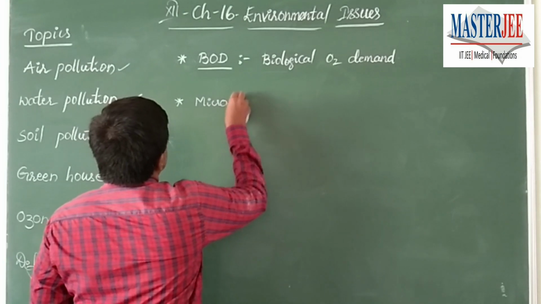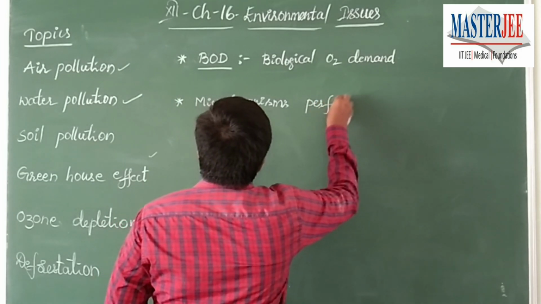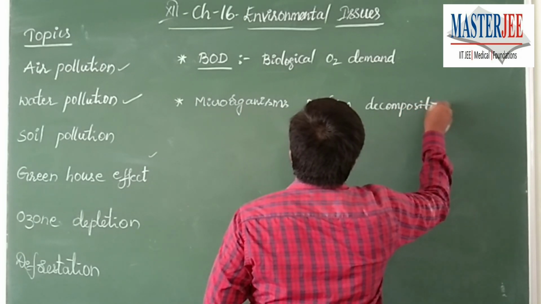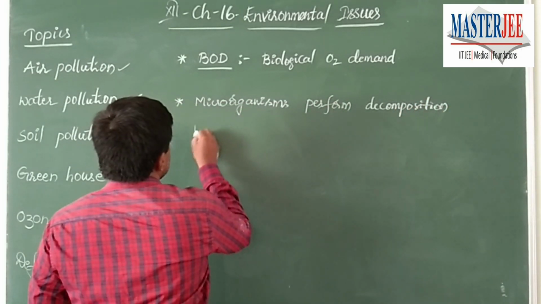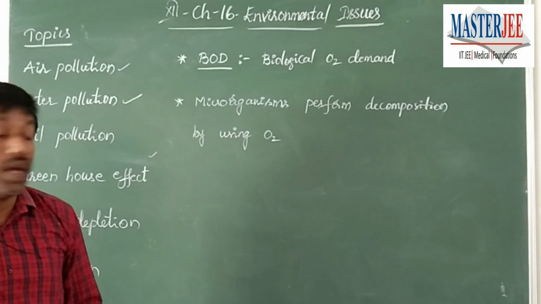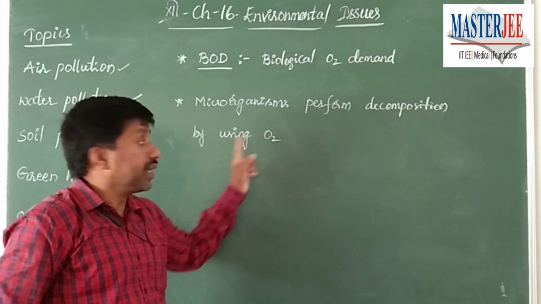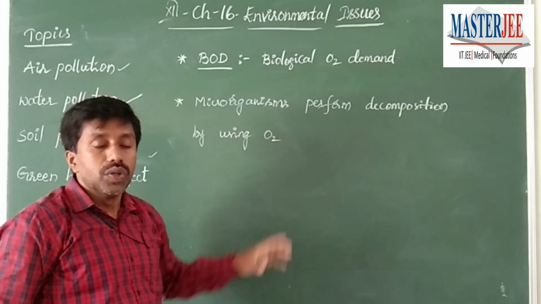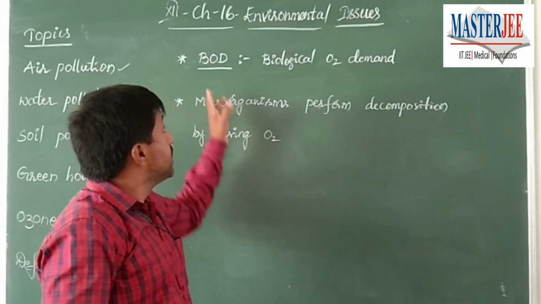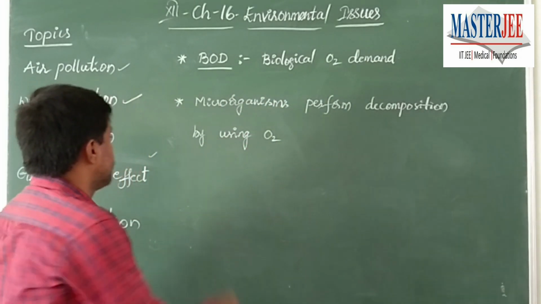Microorganisms perform decomposition by using oxygen. Yes, it is like this. The organic matter, which is a pollutant accumulating in the water body, can be decomposed by microbes present in the water body using oxygen. So a measurement for checking whether the water is polluted or not with organic matter is the measure of its BOD. The more the BOD, the more the concentration of dissolved oxygen in the water decreases.